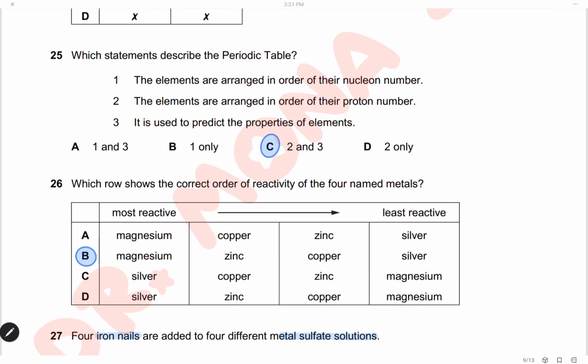Which statement describes the periodic table? 1. The elements are arranged in order of their nucleon number. This is of course incorrect. They are arranged according to their proton number. The elements arranged in their proton number, correct? 2. The periodic table is used to predict the properties of elements. This is of course correct because elements in the same group have the same chemical properties. So we can predict the properties of the element. Metals are on the left, non-metals are on the right. The reactivity increases or decreases, so we can predict the chemical properties of the element from the periodic table. So 2 and 3 are correct statements, and the answer is C.